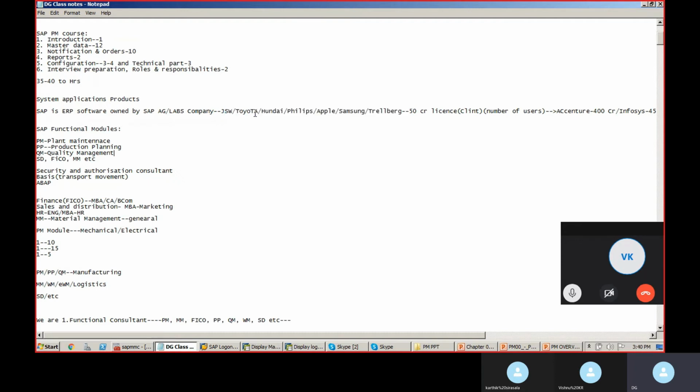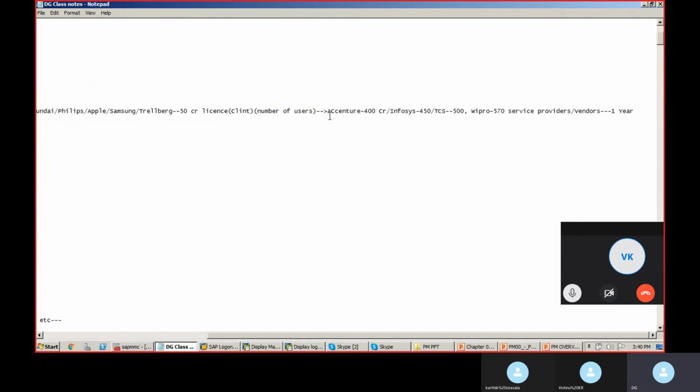Let's say Toyota, an auto manufacturing company. If they want to implement the software for the organization, they will buy the license from SAP. They will pay around 50 crores license cost, and they will get the software for their organization.